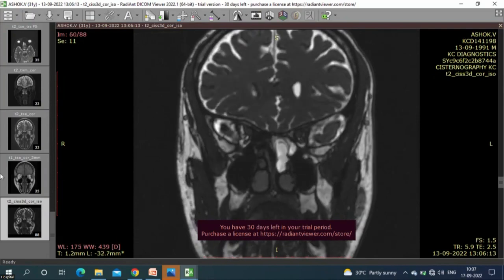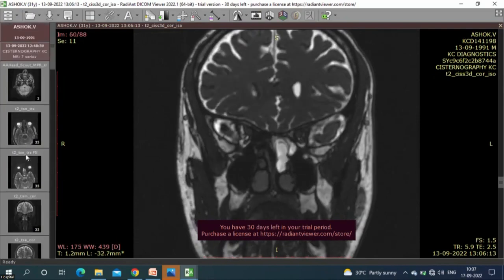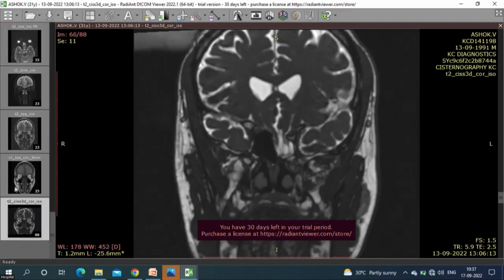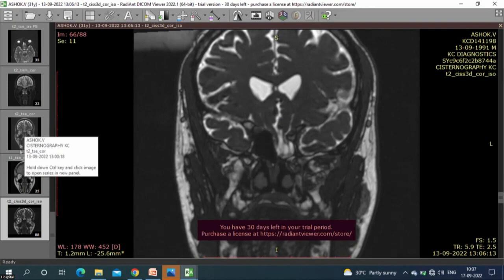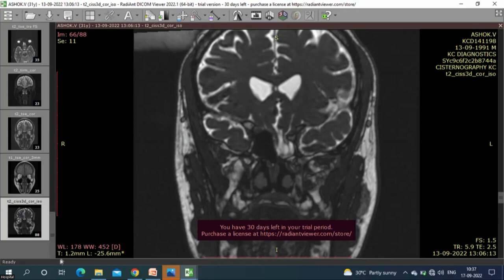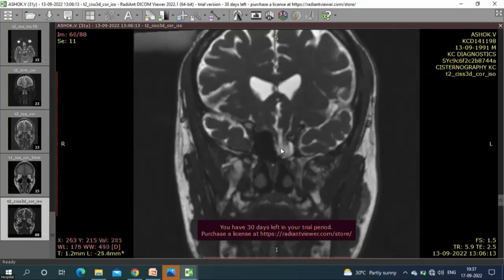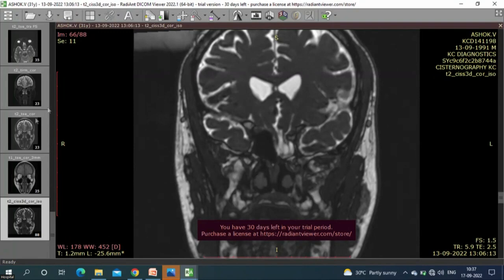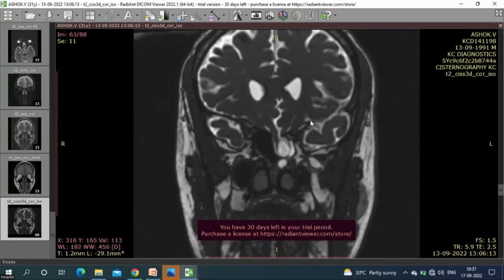Now, when it comes to ordering imaging for CSF rhinorrhea, this drive image is a preferred image. This is nothing but a heavily T2 weighted image, which can be reconstructed in all three planes. A simple T2 cannot be reconstructed. That has to be shot separately in all planes. But this drive image is a fine section, see 1.2 mm. So you don't do anything and you can reconstruct in all planes. So this is the one preferred image once you think of ordering imaging for a suspected CSF rhinorrhea.